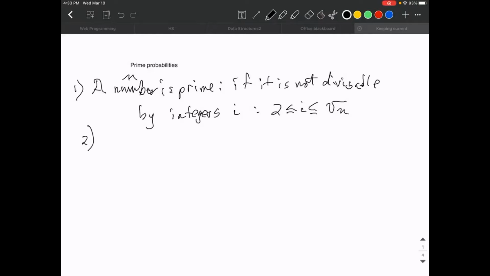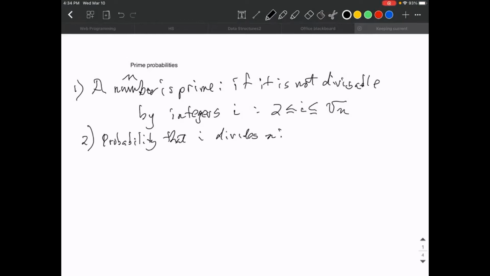But the next one is going to be a little bit harder to believe, and it's an assumption. What is the probability that i divides n? Well, either it does or it doesn't. By divides, I mean divides exactly.